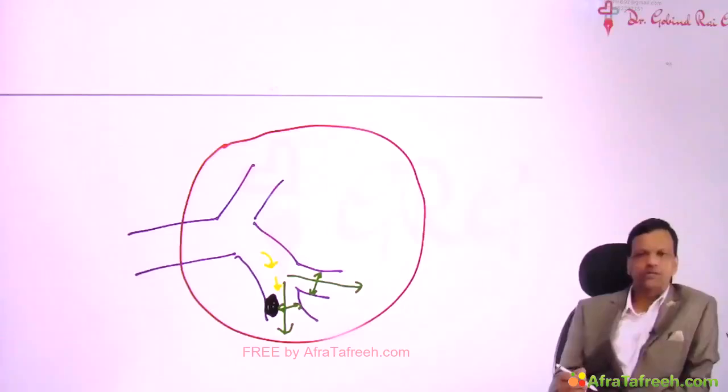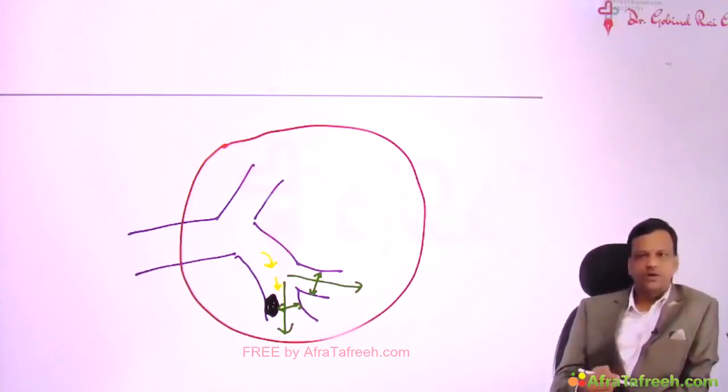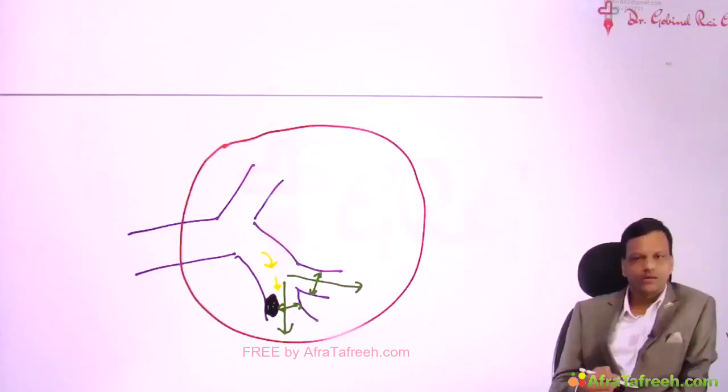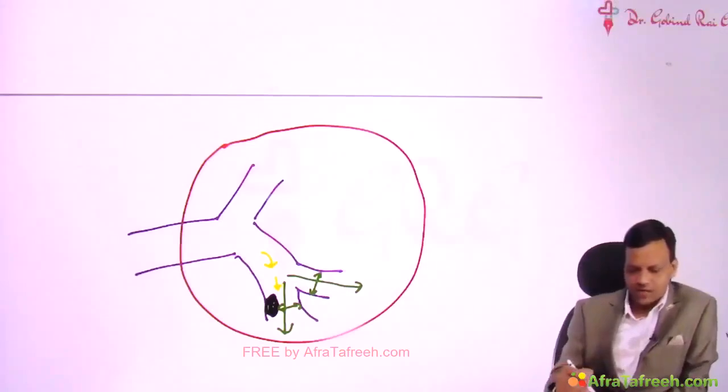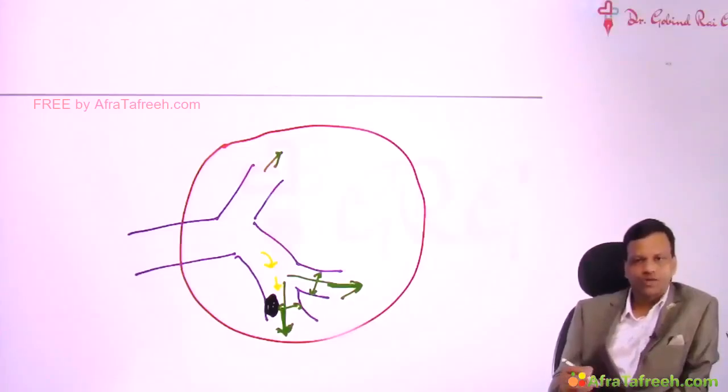But important thing, suppose this person exercises or the work of heart increases due to any reason. So the heart of this person will require more blood. So how the blood supply is increased is by causing vasodilation. If this area requires more blood, vessel will dilate here. If this area requires more blood, vessel will dilate here. But if this area requires more blood, now the vessel cannot dilate here because it is supplying the normal blood due to vasodilation. So if more blood is required, it cannot dilate further. So only during this time the pain will occur.